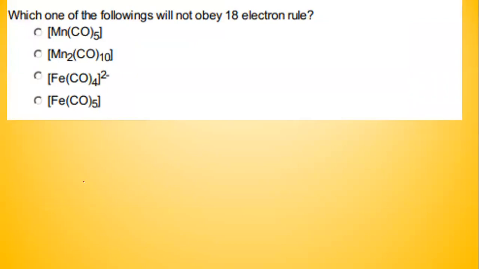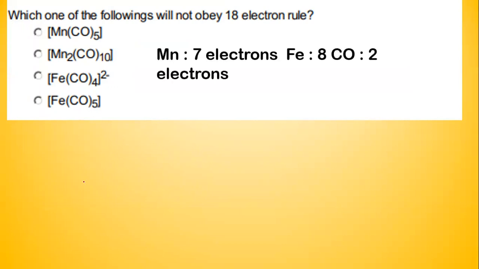Now we have to take a look at the 18 electron rule. According to the 18 electron rule, a system should have the total number of electrons as a multiple of 18. So it can be 18, 36 and so on. Then we can say that it obeys the 18 electron rule. We will take a look at how many electrons each of these atoms contributes. Manganese has an electronic configuration of d5 s2, which sums up to a total of 7 electrons. Similarly, iron has a configuration of d6 s2, which makes up 8 electrons, and each carbon monoxide gives you 2 electrons. Now we will take a look at each of these systems.